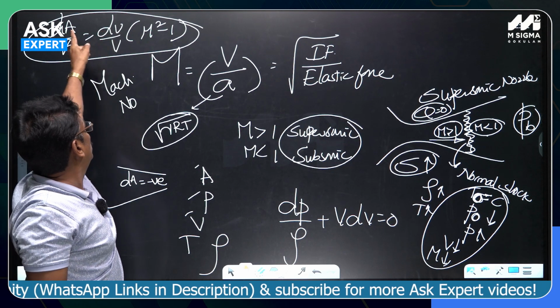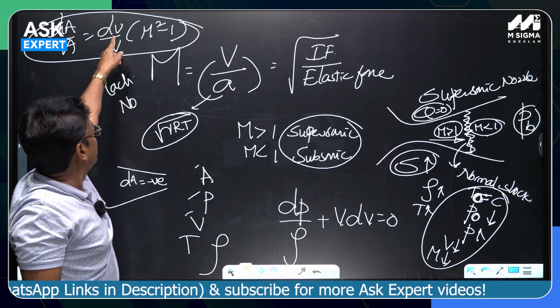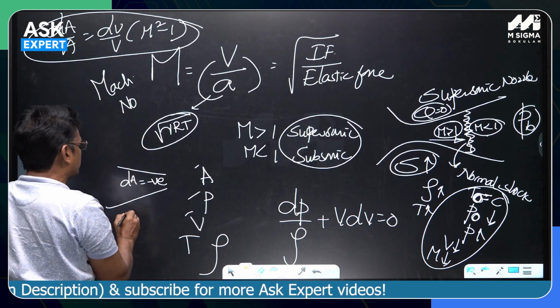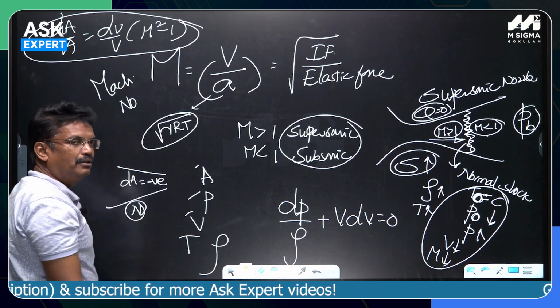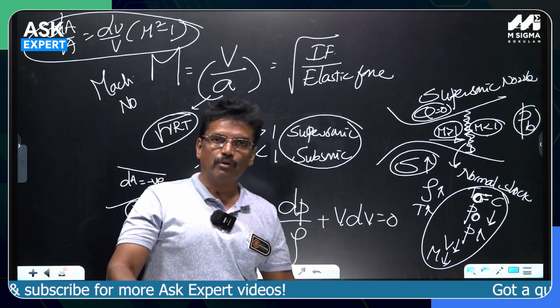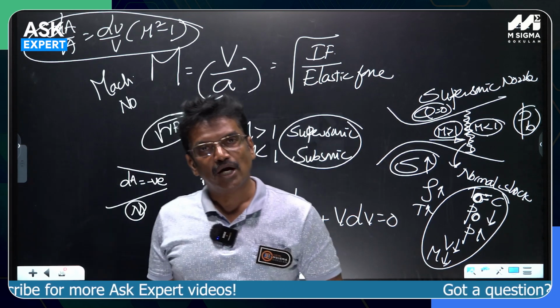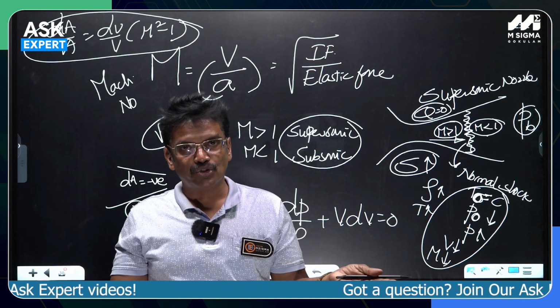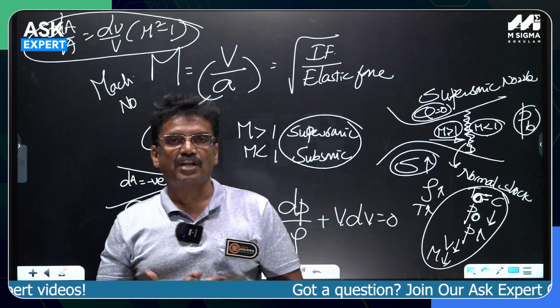When this is negative, therefore dV must be positive. Minus and minus, that means dV is positive. This will be acting as a nozzle. When the velocity is increasing, such a device will be called a nozzle. If the velocity is decreasing in the direction of the flow, it is called a diffuser. Nozzle and diffuser, just opposite actions.